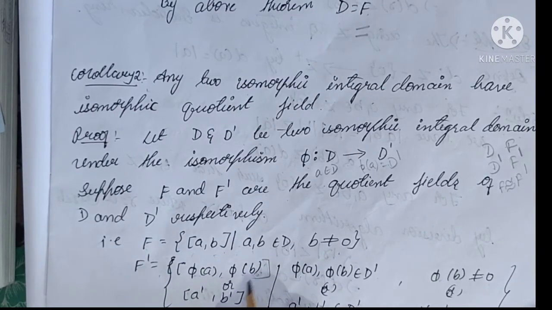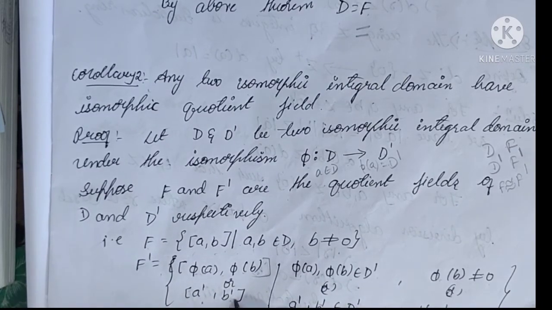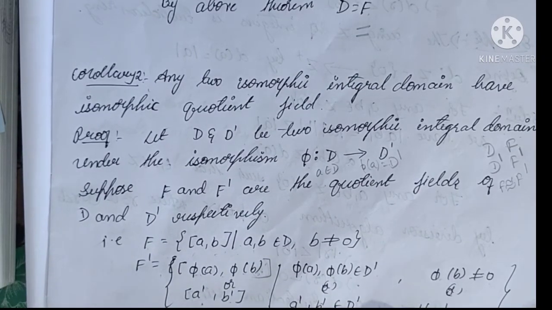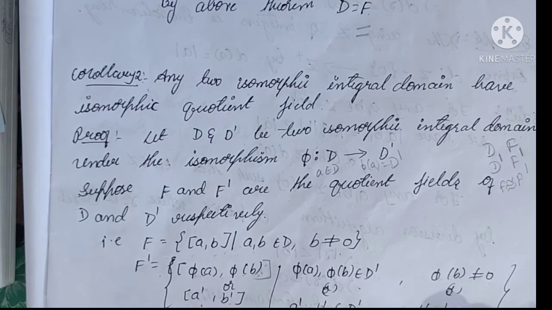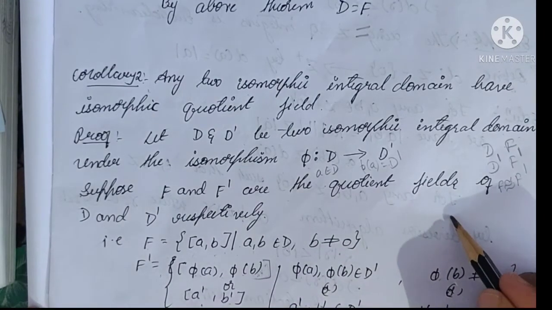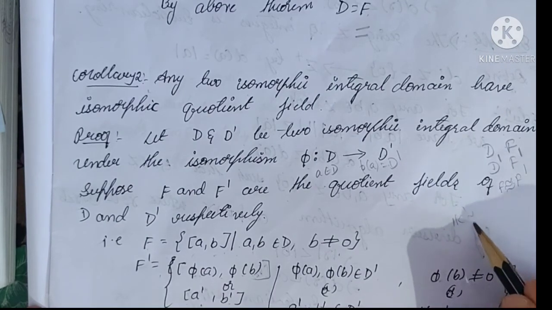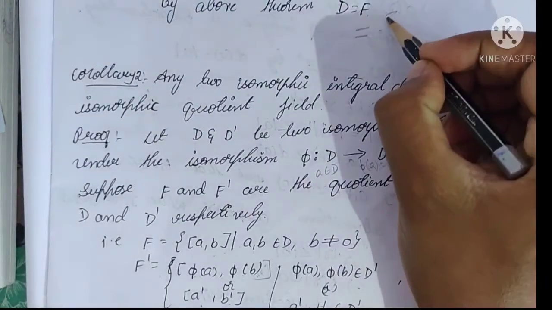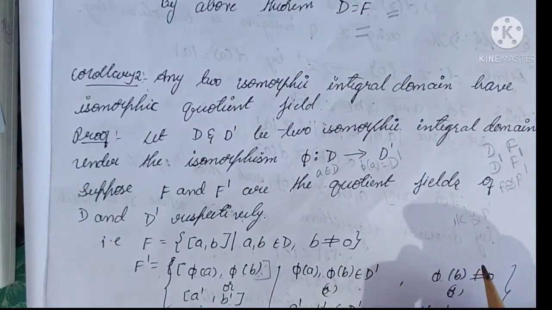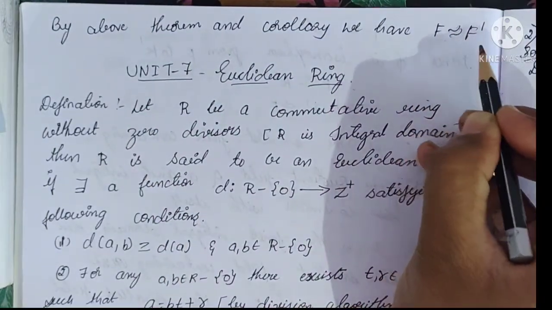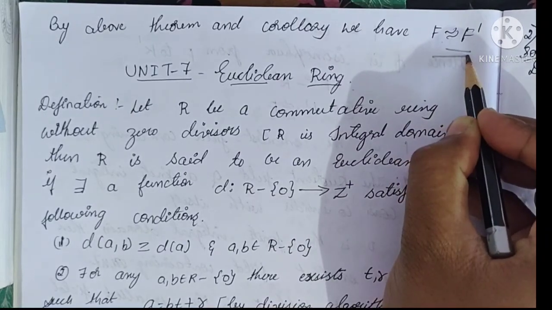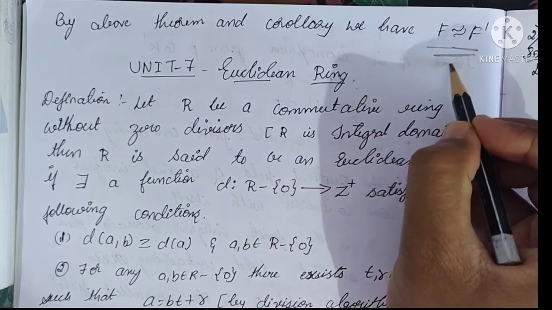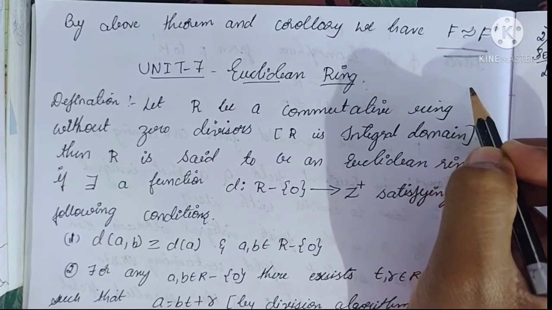Or pi of a and pi of b we can also consider as a dash comma b dash. A dash, b dash belong to D dash, and b dash is not equal to 0. We already proved by the theorem that K dash is isomorphic to F dash. By the above theorem and this corollary, directly we can take F is isomorphic to F dash. Hence the proof. This theorem completes unit 6.